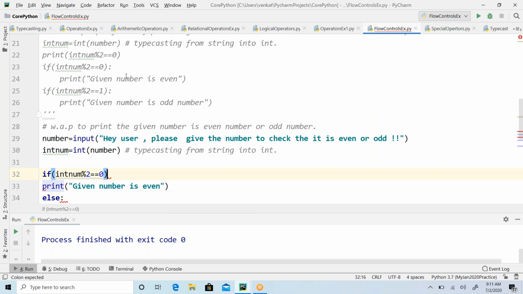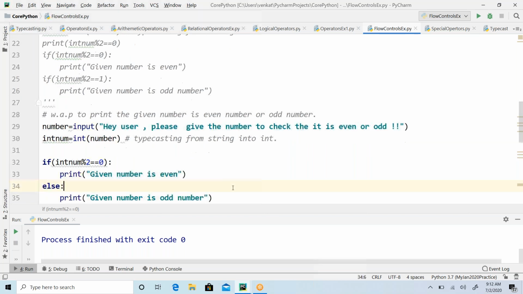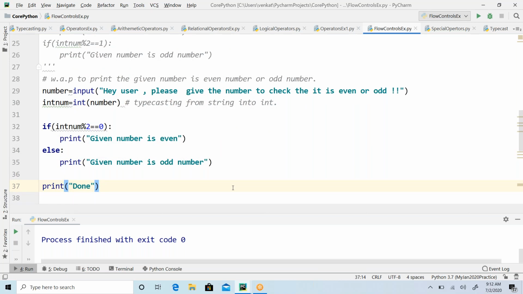Any other doubts? Tomorrow we'll talk about nesting of if, meaning that inside an if we can write another if statement, and inside an else we can write another if statement. Those are combinations we'll see tomorrow.